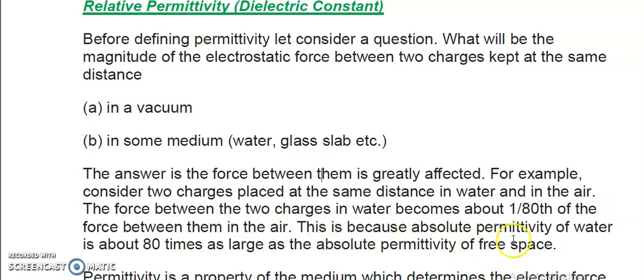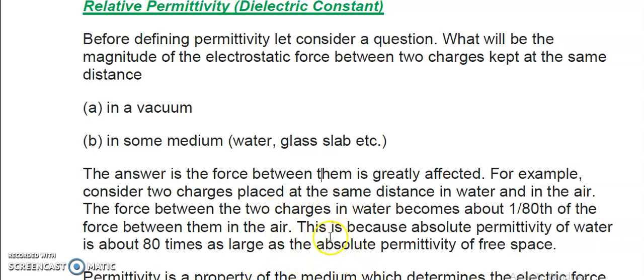This is because the absolute permittivity of water is about 80 times as large as the absolute permittivity of free space. It means the value of absolute permittivity changes according to the medium. That's why the force between the two charges when they are kept in water becomes 1 by 80th. It means the force reduces when the same magnitude of charges are kept in water after keeping them in vacuum.